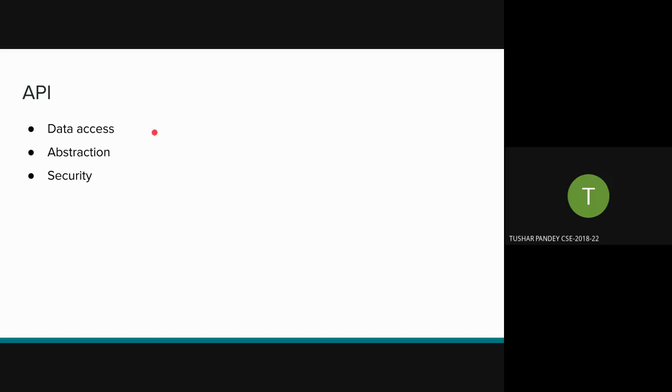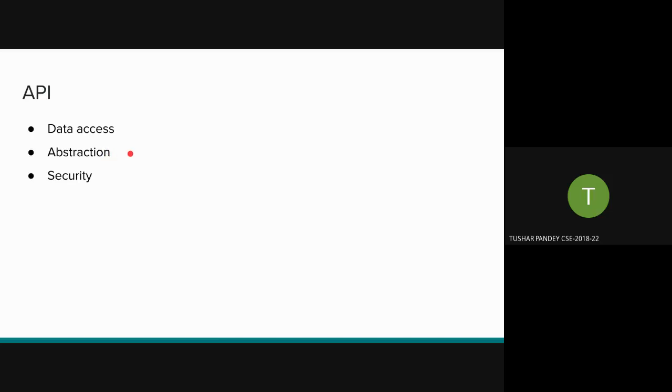They're basically used for three things: data access, abstraction, and security. Data access means, suppose you are using an API for Mongo. Mongo is a database service, if you don't know. It exposes its web API, so you can use it. You want to store some data, you send the data via the API to Mongo, and it gets stored. You want to edit it, you send the request, and it gets edited. You want to delete it, and the data gets deleted. So it facilitates data access to the end client.